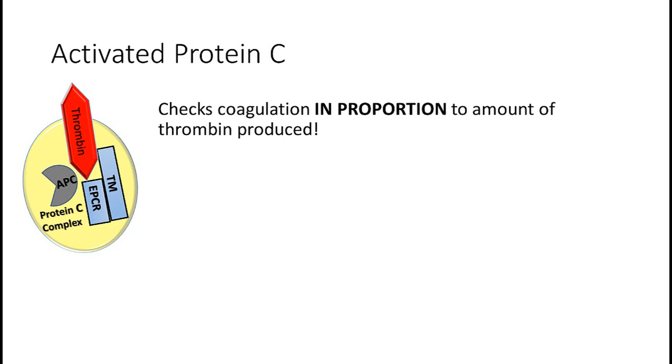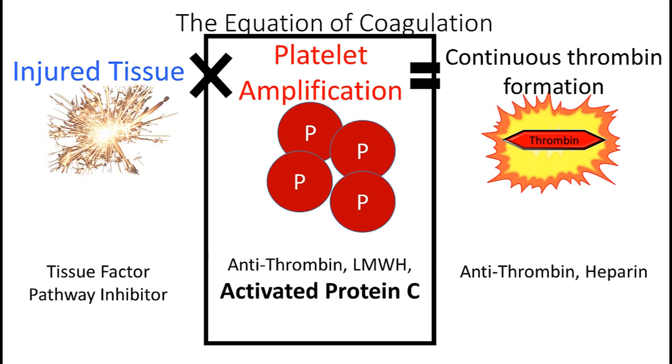We can see that activated protein C is a very powerful physiologic mechanism to check coagulation in proportion to the amount of thrombin produced. In other words, it prevents coagulation from running out of hand and acts like a throttle on the engine model. To review, we have seen the way antithrombin, low molecular weight heparin, and activated protein C are all able to shut down coagulation at the platelet amplification step.